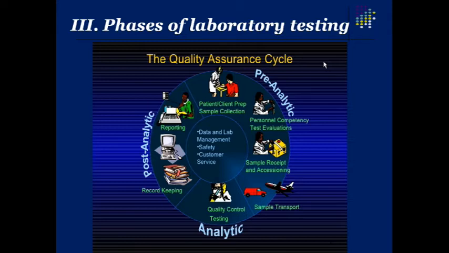That comes under the pre-analytical phase, and they enter the data about this patient. Sometimes you may receive the sample directly from the wards, right? And sample transportation: suppose the sample has been collected in the medicine ward or surgical ward, it has to reach the laboratory. That phase we call the sample transportation phase.